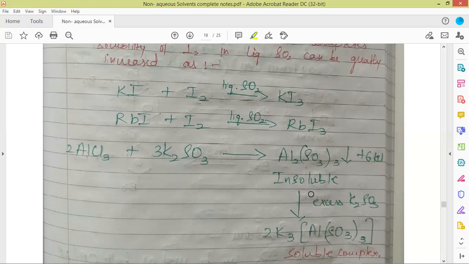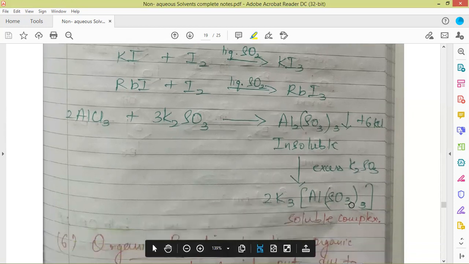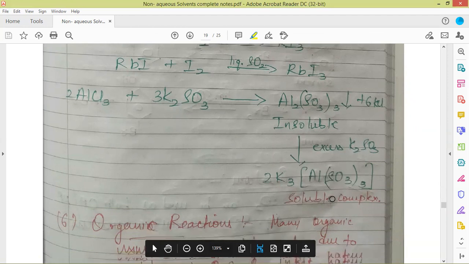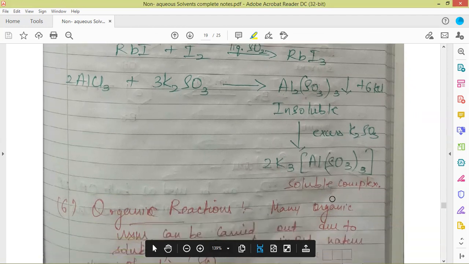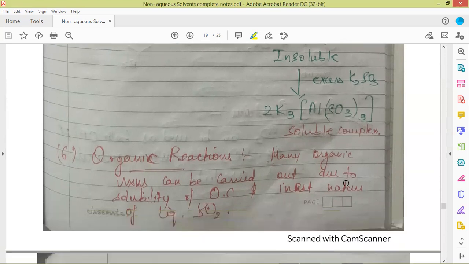So this compound is insoluble, but when we use excess K2SO3, a soluble potassium complex of aluminium sulfite is formed. So this is a soluble complex. This is also an important reaction: once the insoluble salt is formed, when we react it with excess reagent, we get the formation of a soluble complex.